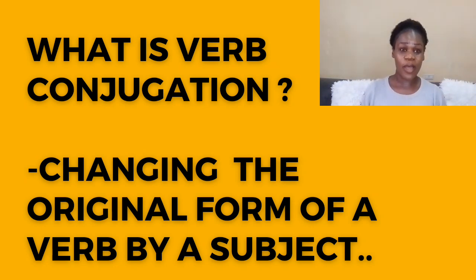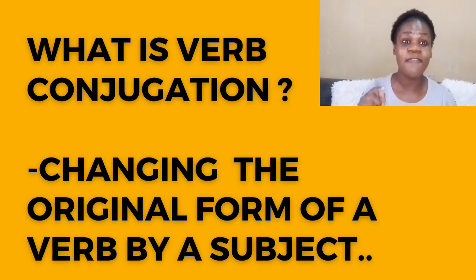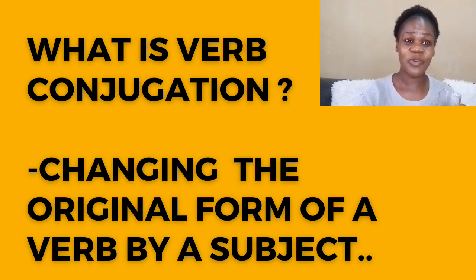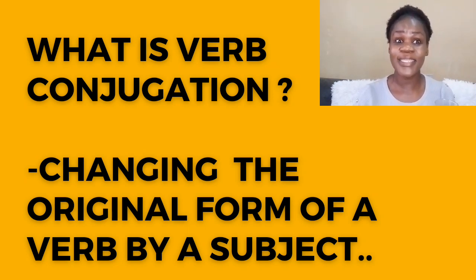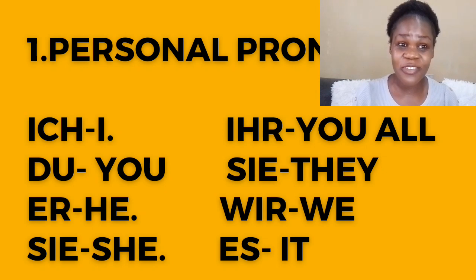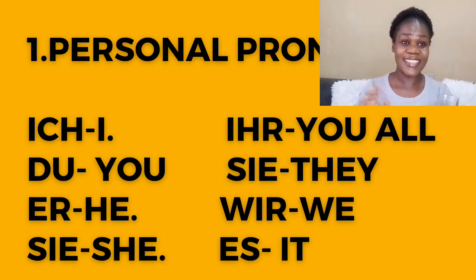Willkommen! Today I want us to discuss regular verb conjugation in present. What is a verb conjugation? This is changing the original form of a verb by the subject. And you should know the personal pronouns for you to conjugate a verb. The personal pronouns, they are 9. I discussed them in my previous video. You can watch and check them.